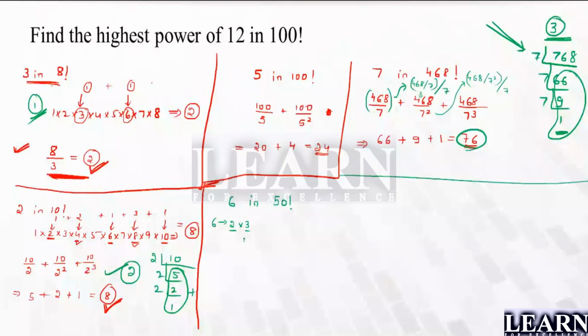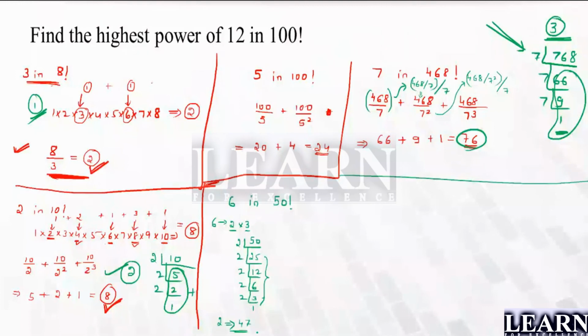So for this one, I'll take 50 here. 2 to the power 25 times, 12 times, 6 times, 3 times, 1 time. So 25 plus 12 plus 6 plus 3 plus 1 gives 47.